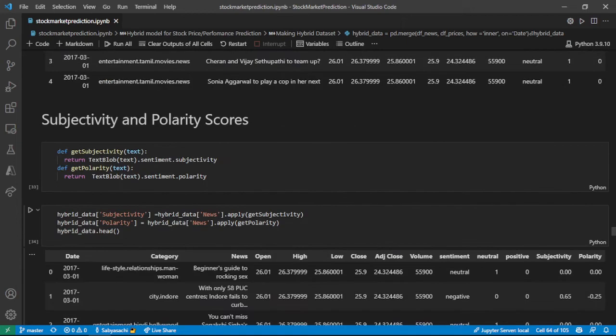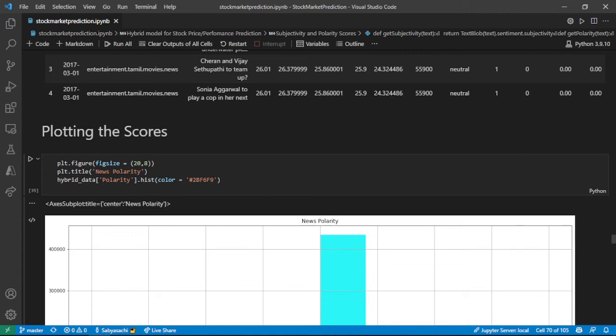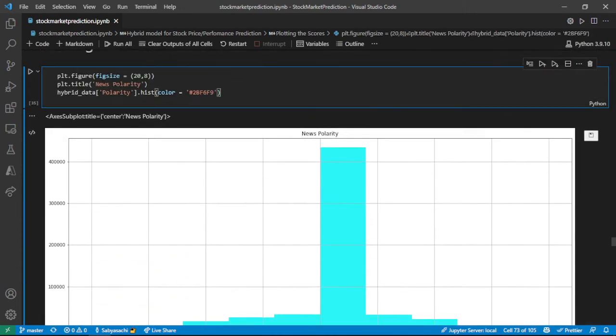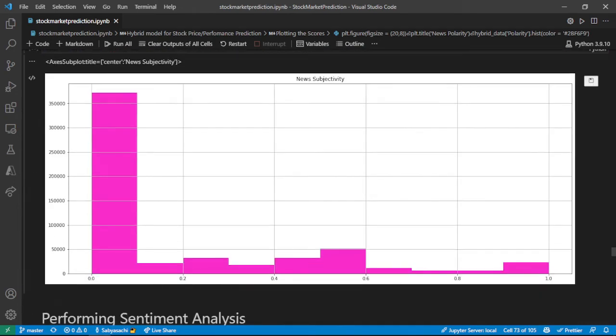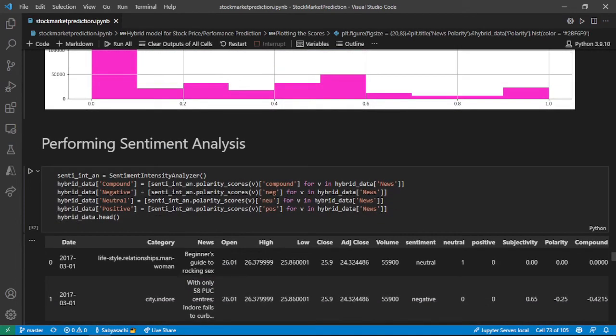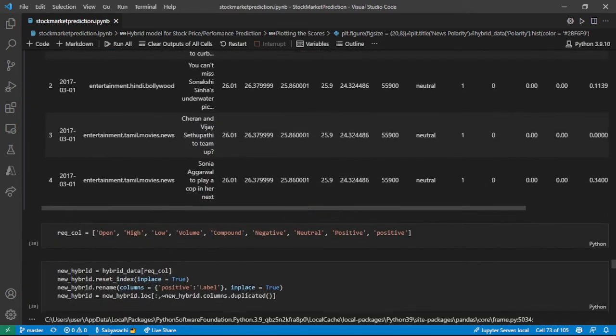So after doing some quick subjectivity and polarity scores for everyone's, you can see we have the subjectivity scores here and the polarity scores here. Now we'll plot the scores. So I'm plotting the polarity first. Now this is how much polar the news is, and this is how much subjective people are towards it. So now after this being said, I am performing the actual sentiment analysis that will give us the value if somebody is positive towards it, negative towards it, or whatever.